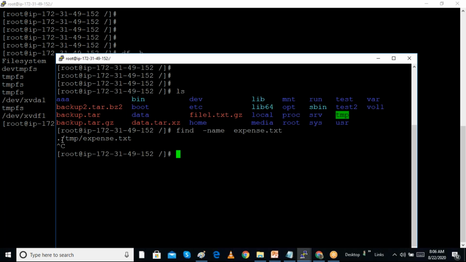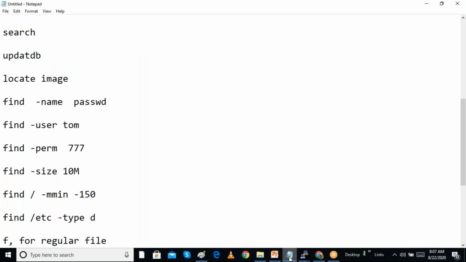Now if you want to search another file, find, and I am telling that this is my place I want to search. It will only search the etc folder, because in Linux there are a lot of folders, so it is not going to search in all the folders. It will search in the etc folder with the name password. There is a password file we want to search, but it will not check in the complete Linux file system. It will check only in the etc folder with the name of password. We can see that in the etc folder we have a password file, and in the etc pam.d folder also one password file is there. So this way we can search the file using the find command.